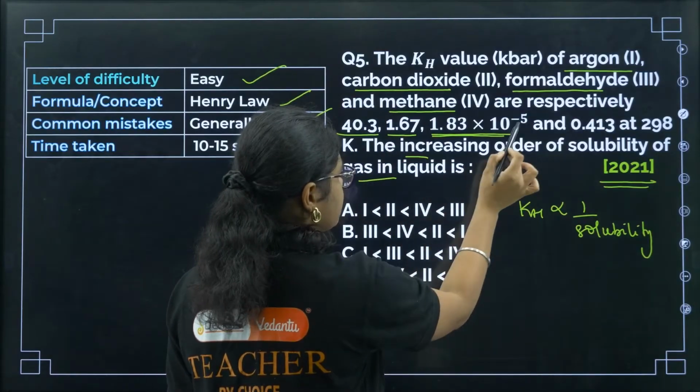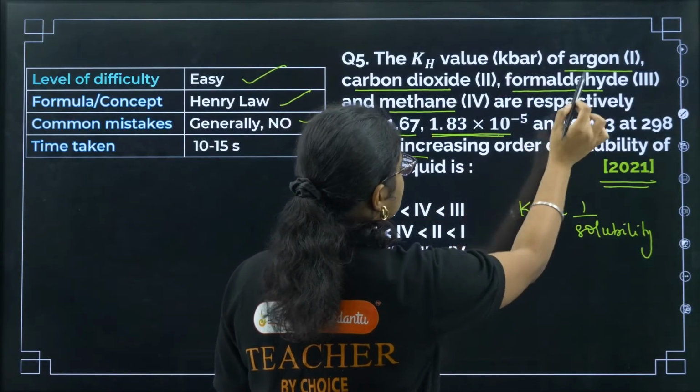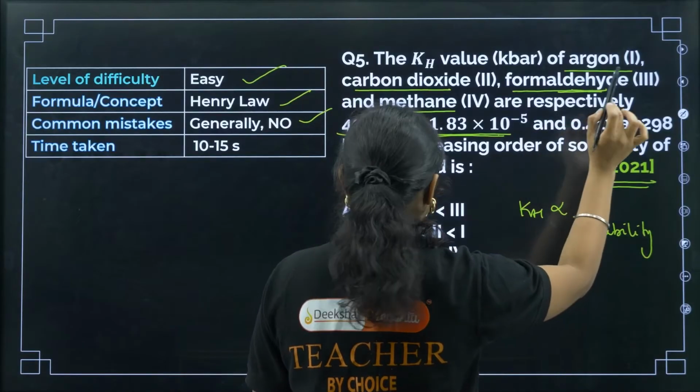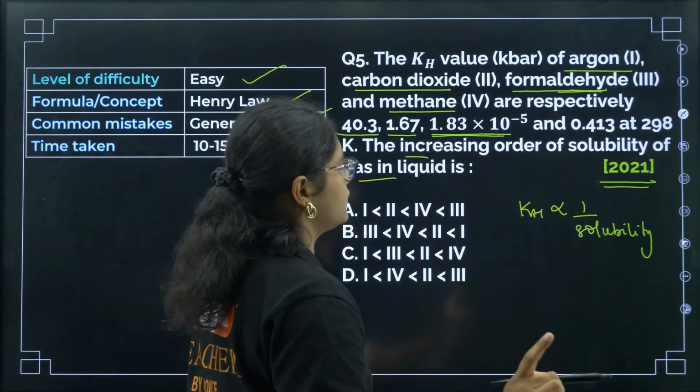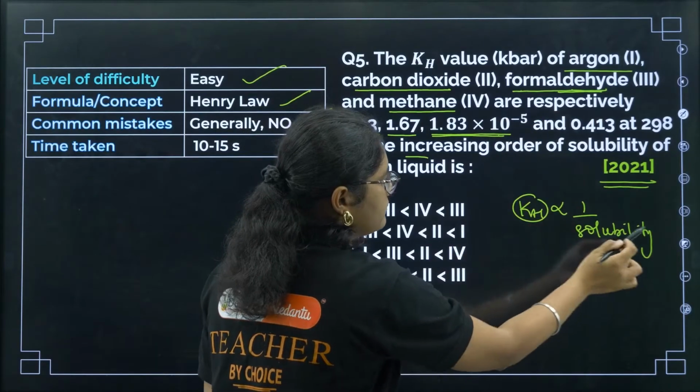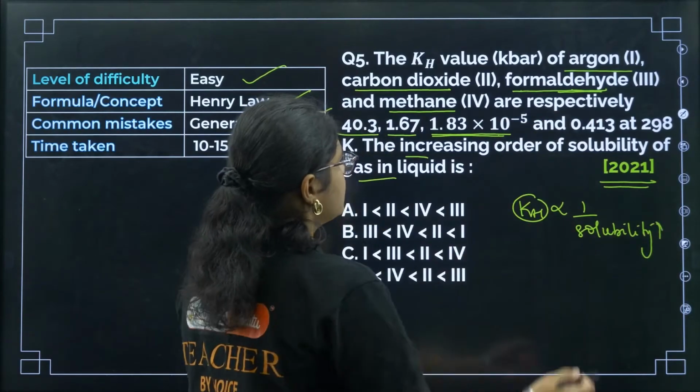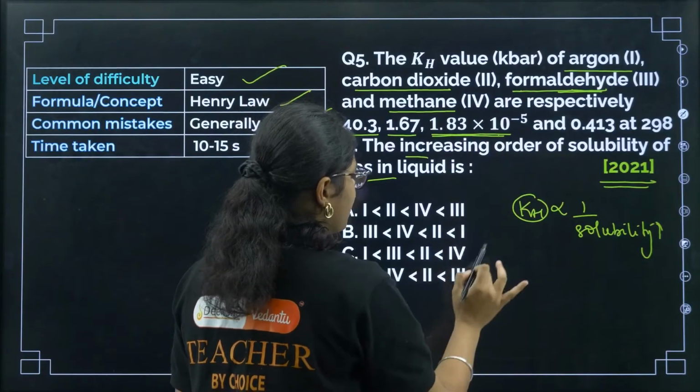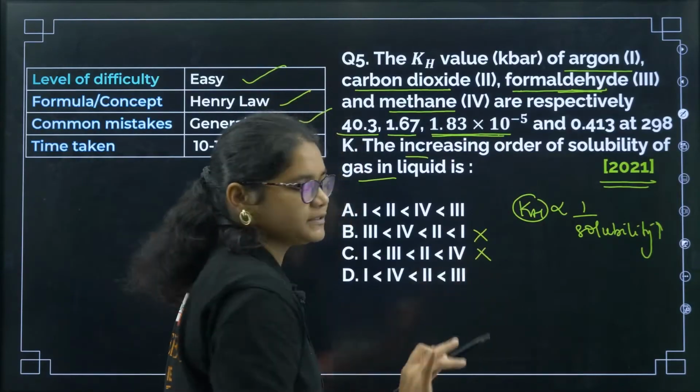40.3, 1.67 and here into 10 to the power of minus 6. So this is your formaldehyde. Formaldehyde will have the least solubility, formaldehyde will have the least value. It is having the least value, means it should have the highest solubility. So this 3 will be at the end, so we can eliminate these 2 options immediately.